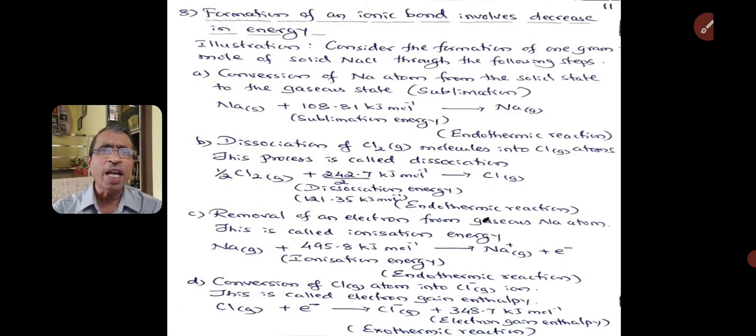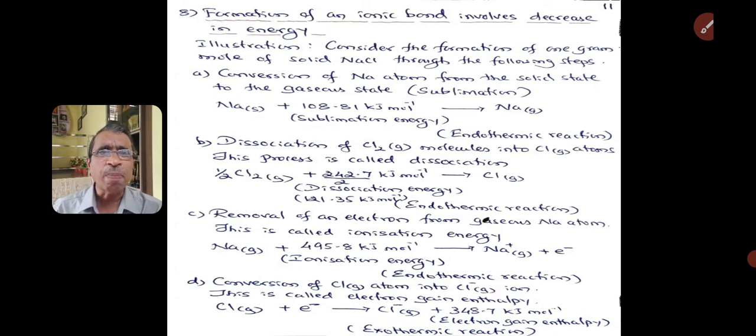Now, the formation of an ionic bond involves decrease in energy. So this is a statement. Always the ionic bond is formed by decrease in energy. Decrease in energy means energy is given out from the system so that the formed compound has lesser energy. This we have to substantiate with the help of an example, formation of sodium chloride. The formation of sodium chloride follows the following steps.